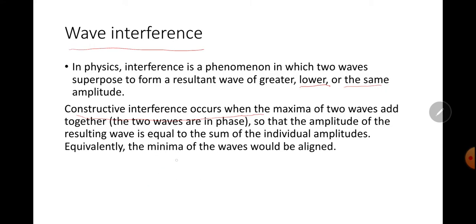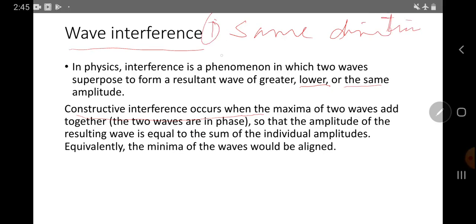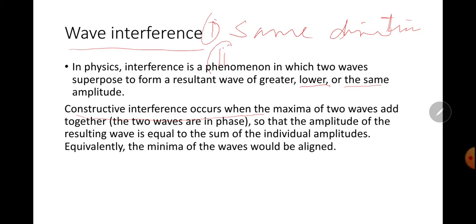For example, for interference, we need that two waves must travel in the same direction, with the same frequency.